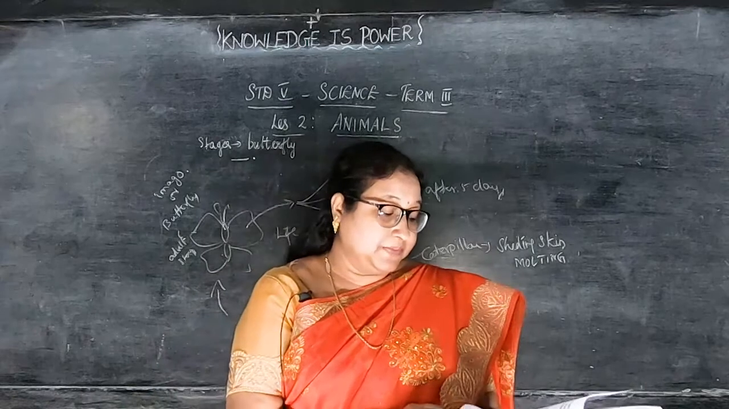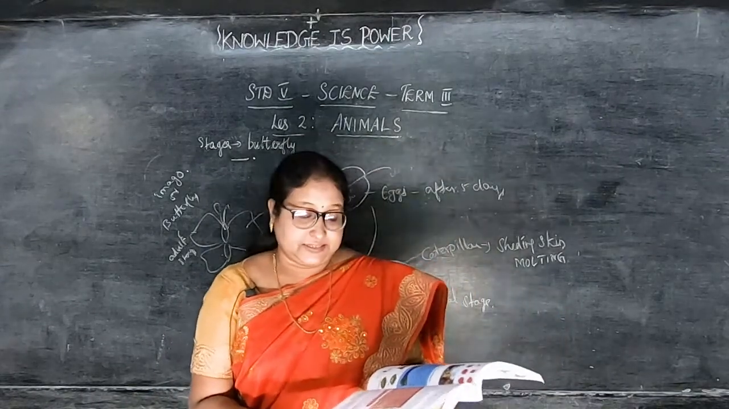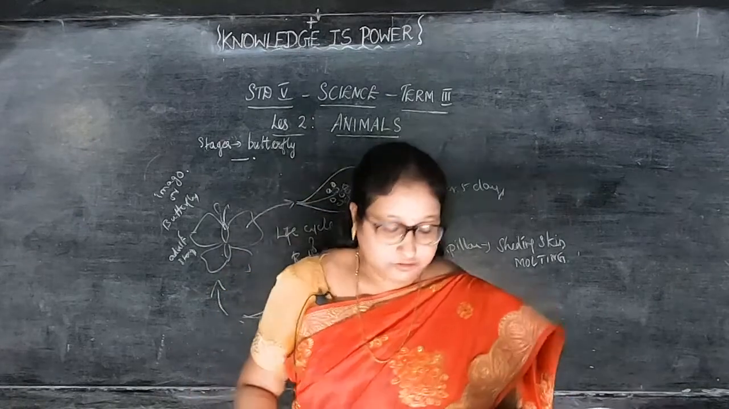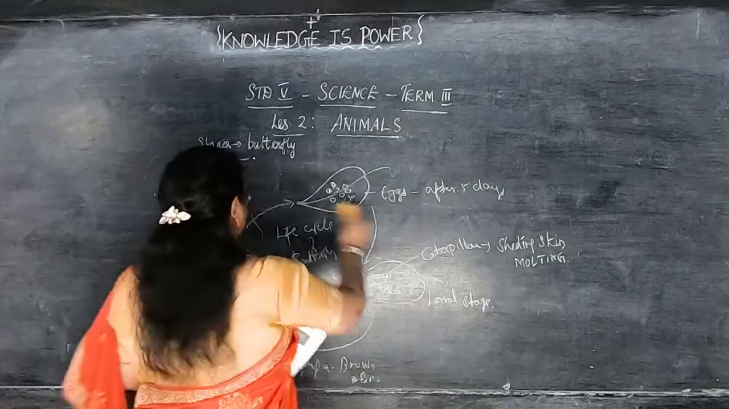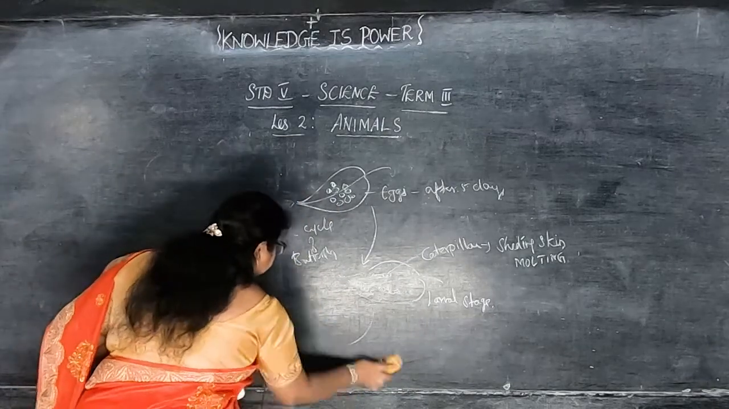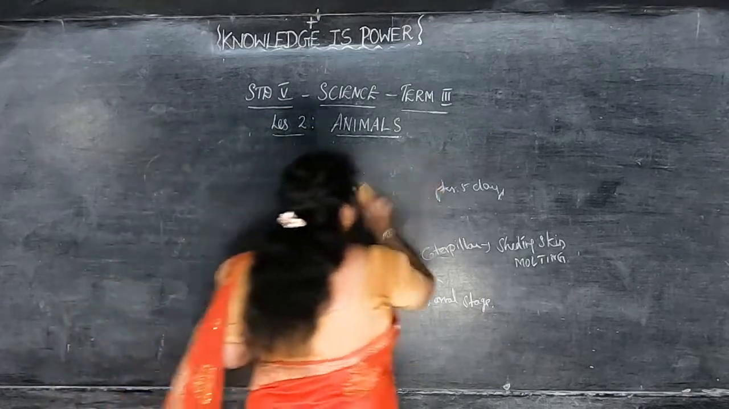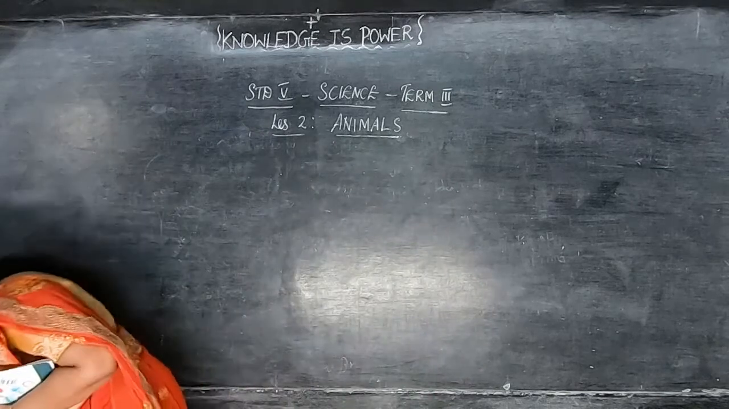Next we will go to asexual reproduction. The type of reproduction in which a single parent gets divided into two new offspring is known as asexual reproduction. Okay, did you understand this, students, about the butterfly stages? What are the stages we saw? Did you understand about this? Next we are going to see asexual reproduction.